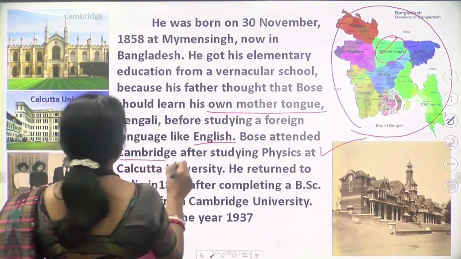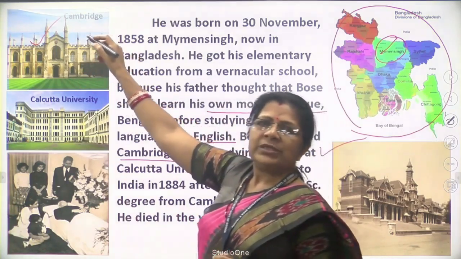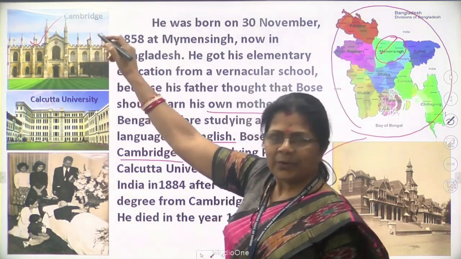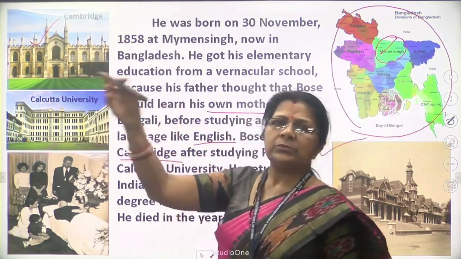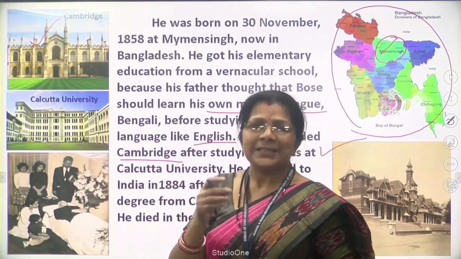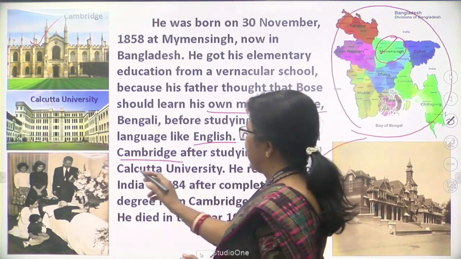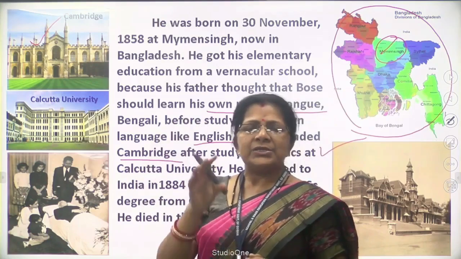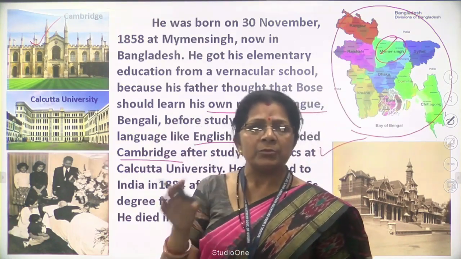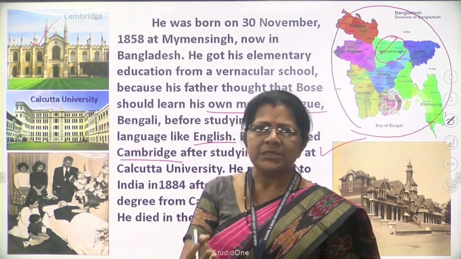Where is Cambridge? Look at the picture of Cambridge. Cambridge is in England, UK, the United Kingdom. Okay, so he moved towards Cambridge. Why? Only to study a BSc degree. Before that, he studied physics at Calcutta University first. That is the +2 education in science, in the subject of physics.